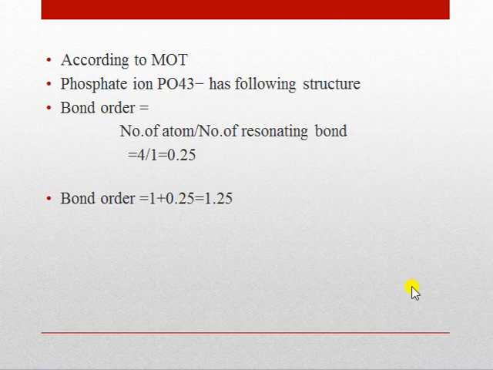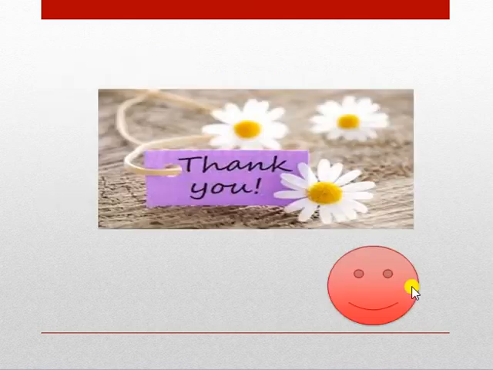According to MOT, phosphate ion has the following structure and its bond order is number of bonds divided by number of resonating bonds, which is equal to 0.25. So we can add 1 plus 0.25, which is equal to 1.25. The average bond order of phosphate ion is 1.25. Thank you.